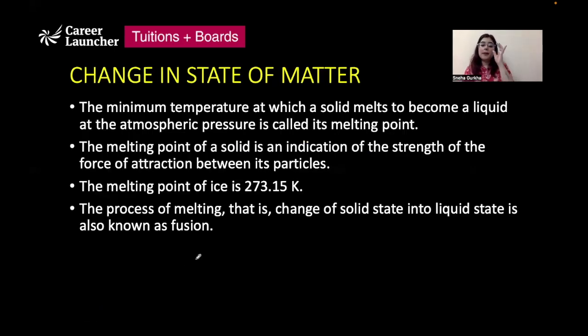So the minimum temperature at which a solid will melt to become a liquid at atmospheric pressure is known as its melting point. The melting point of the solid indicates the strength of the force of attraction. The more force of attraction there is, the more time it takes to melt and the higher the melting point will be, right? So the melting point of a solid actually indicates the strength of the force of attraction between its particles.